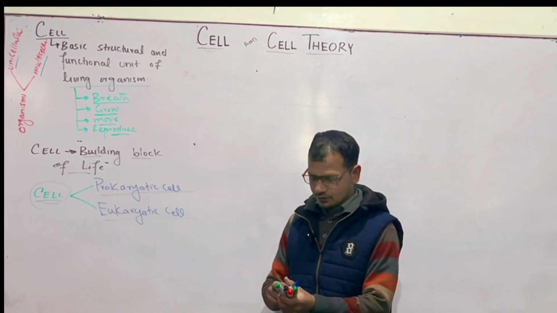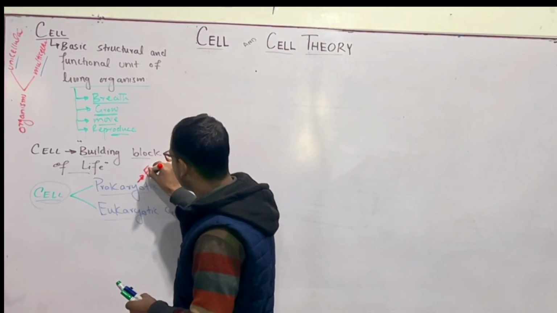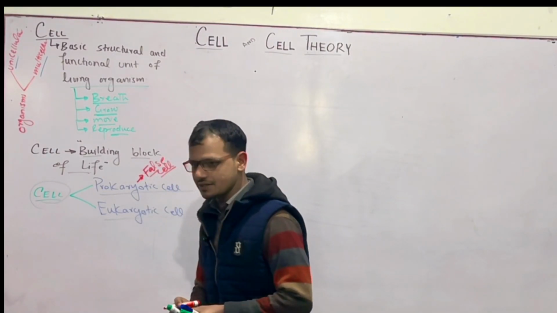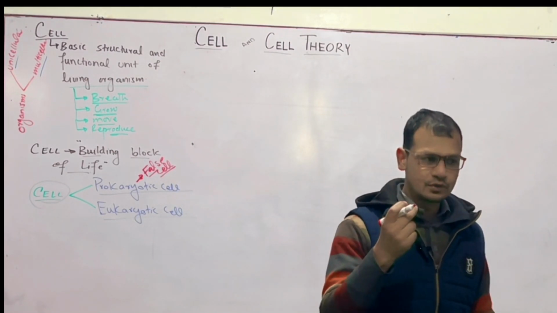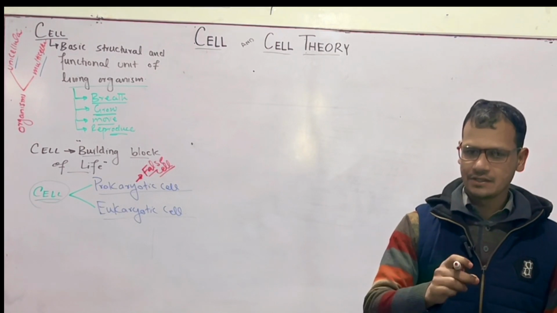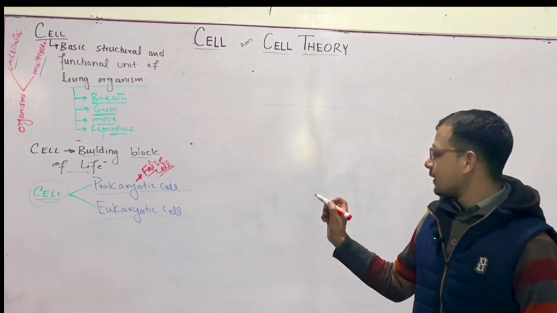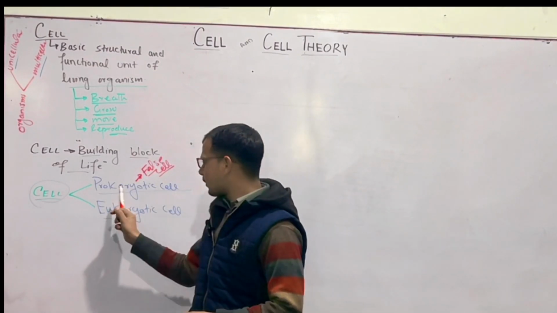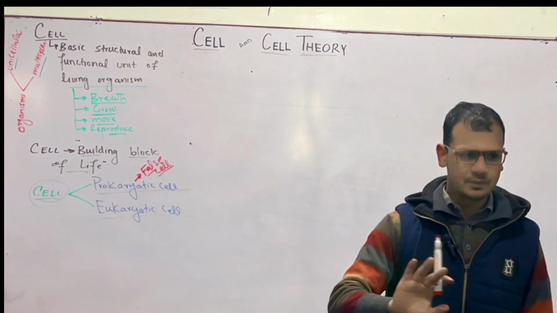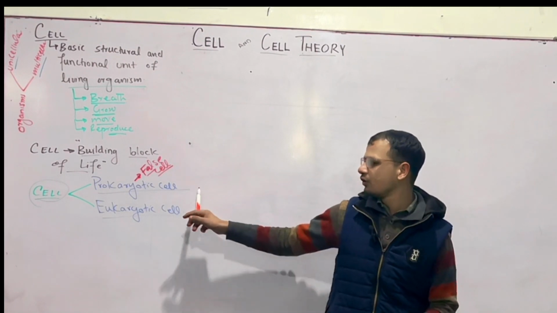The prokaryotic cell is also known as the false cell. Why is it called a false cell? Because the prokaryotic cell has no true cell membrane, no true nucleus, and no true cell organelles. They are absent in the prokaryotic cell. Another thing is that the prokaryotic cell has no proper digestive system, no proper nervous system, no proper reproductive system, because they take food from the environment.